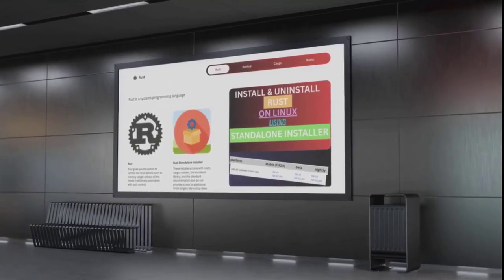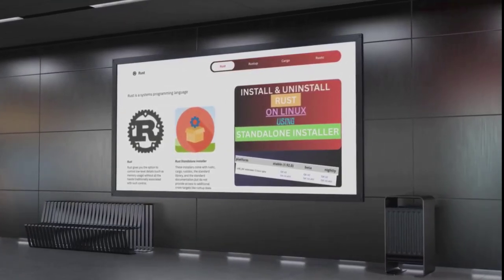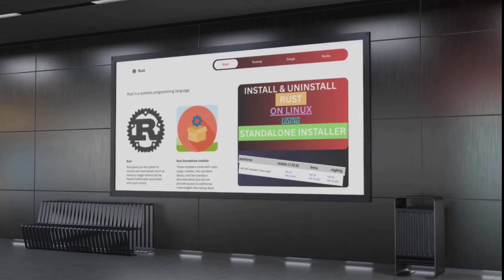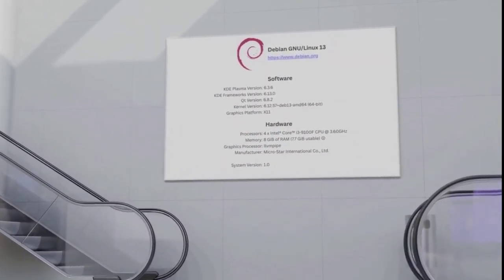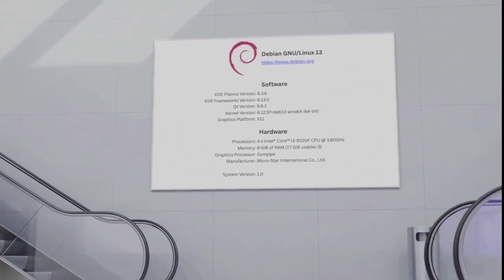How to install and uninstall standalone Rust installer. These are the details of the Linux system which we used to create this content.